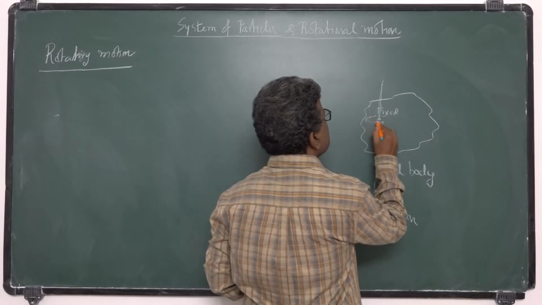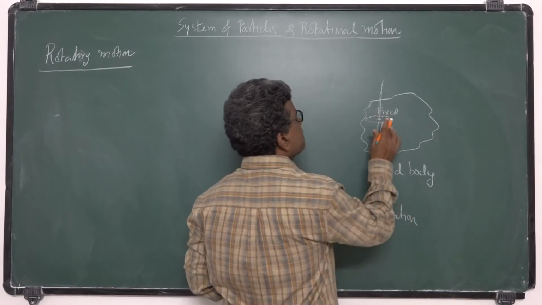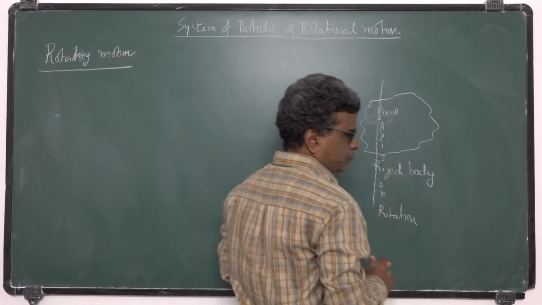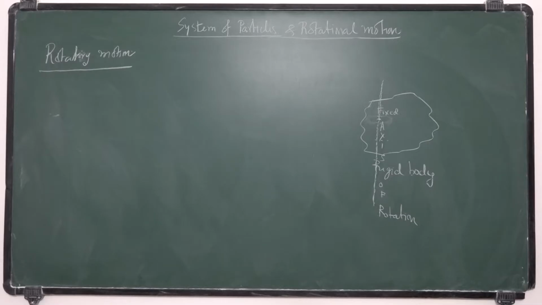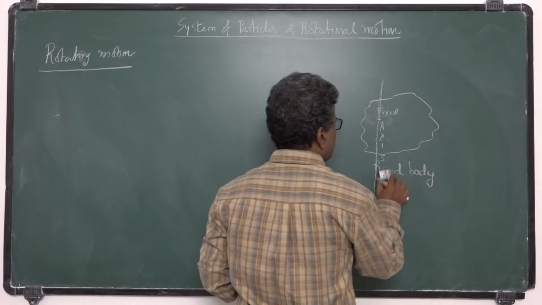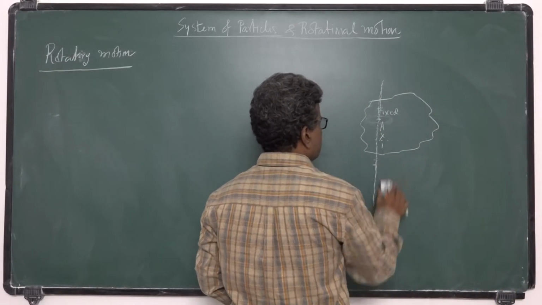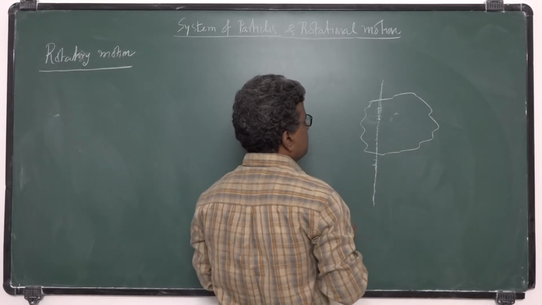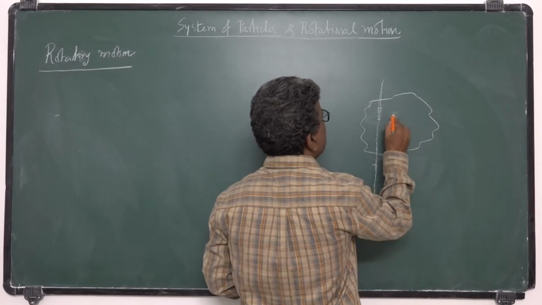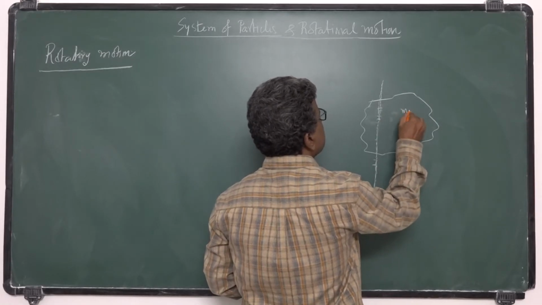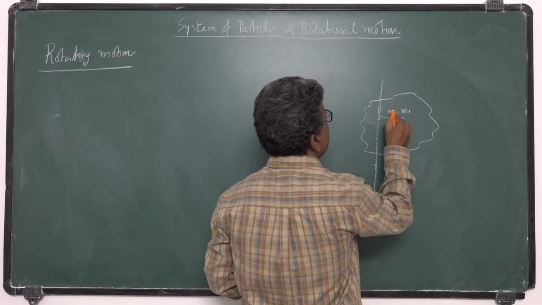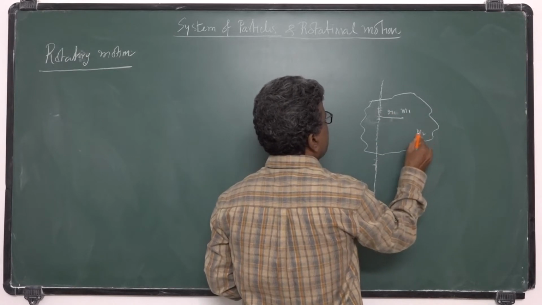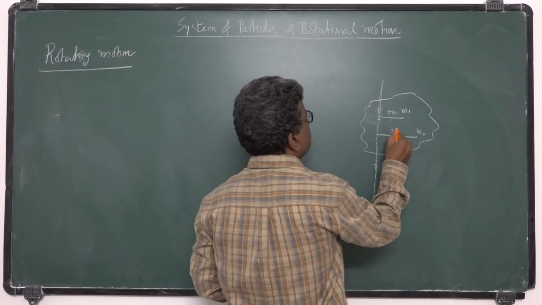That is axis of rotation. If you consider a particle of mass m1, which is at a distance r1 from the axis of rotation, and another particle of mass m2, which is at a distance r2.